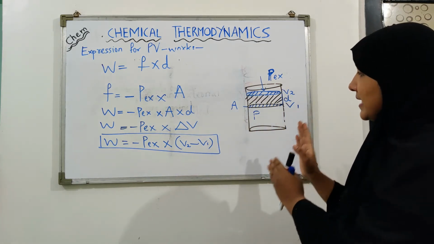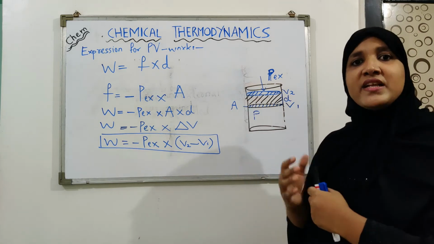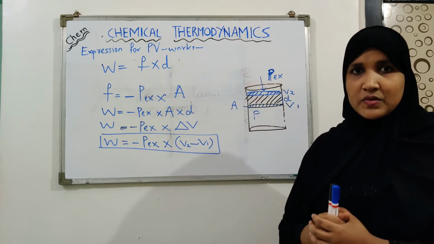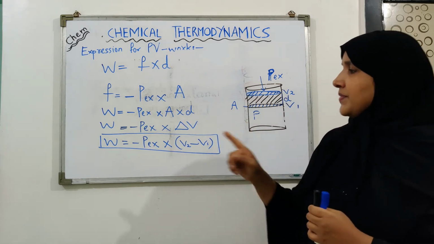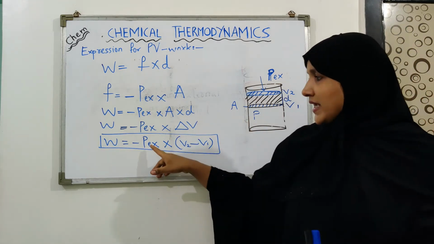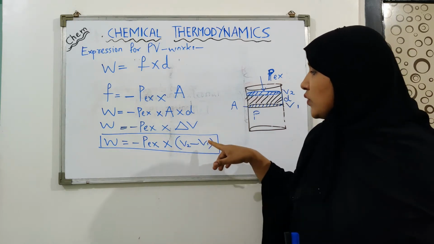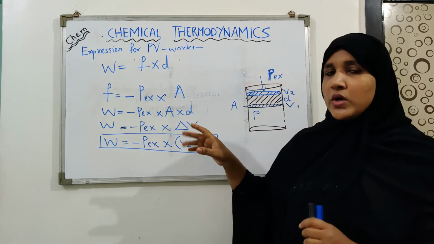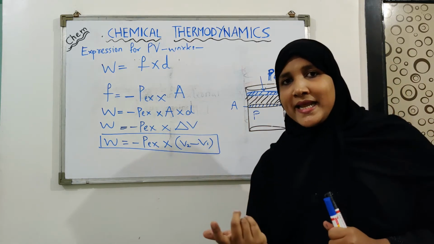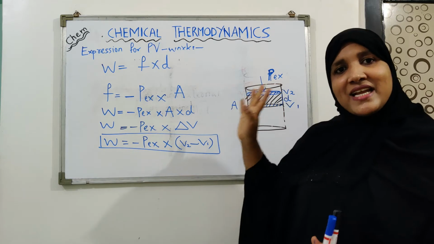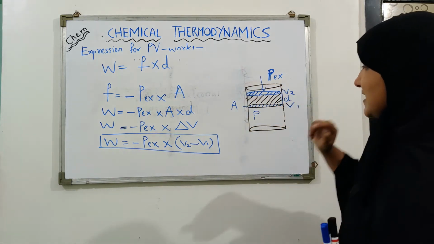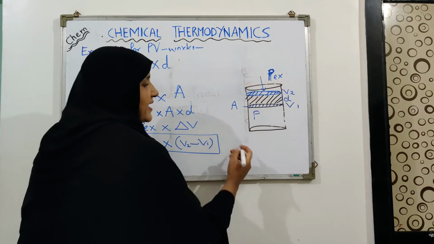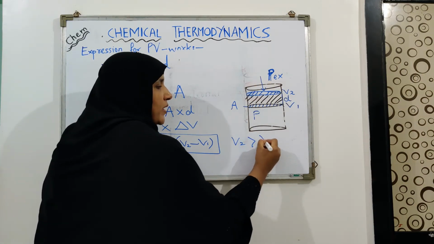Now the case we have discussed for deriving the expression was the expansion of the gaseous system. So what happens here? When you get some value for the external pressure and V2 and V1, the value of work you will obtain would be negative or positive. We can directly find it out here. You can see that the value of V2 is greater than the value of V1.